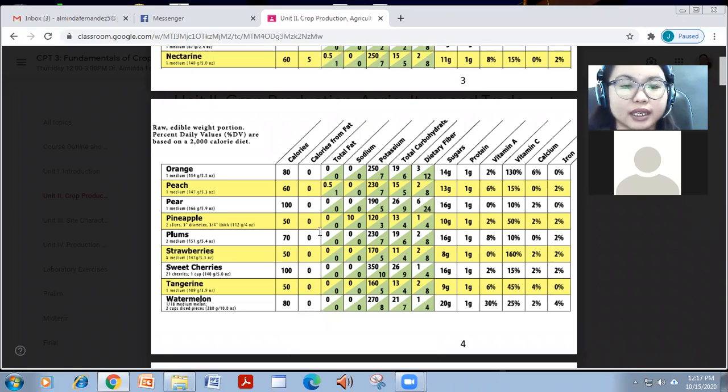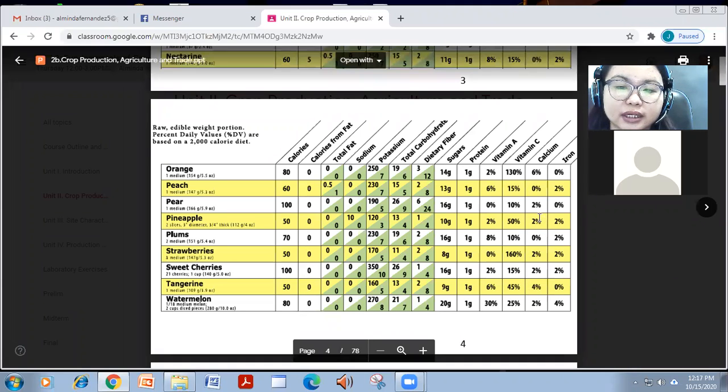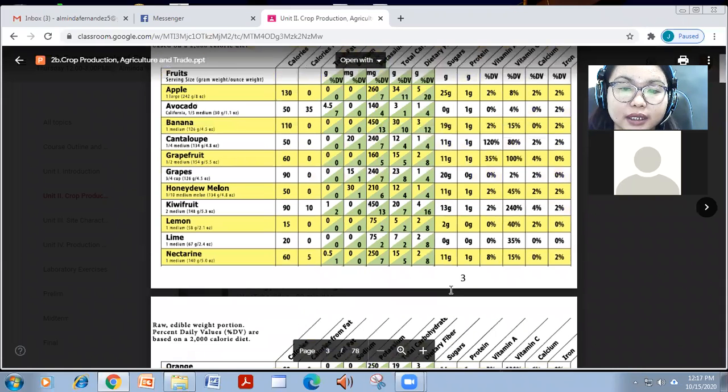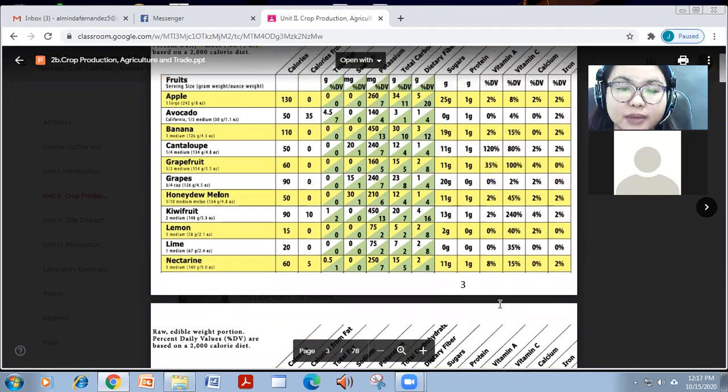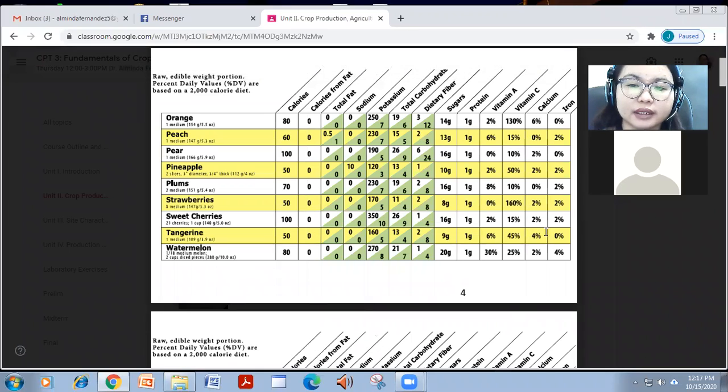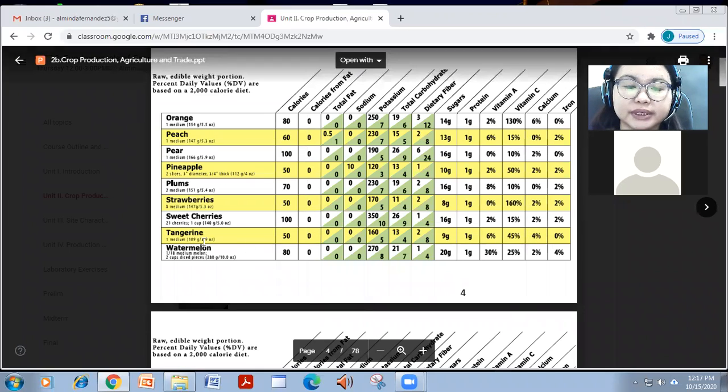And calories, you have pear and sweet cherries 100 calories. Probably the highest sugar is 20 grams, and here 25 grams from apple compared to others. You have high iron content in watermelon too. In terms of calcium, 4% calcium in tangerine.